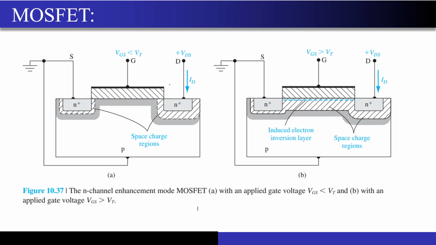So what is so different about the MOSFET? In the last section we had studied something called the MOSCAP, right? If you want to compare the structure of the MOSCAP with the MOSFET, then what you will see, if you just take this structure and remove the source and drain terminals that you are seeing in the figure, then this is your standard MOSCAP structure.